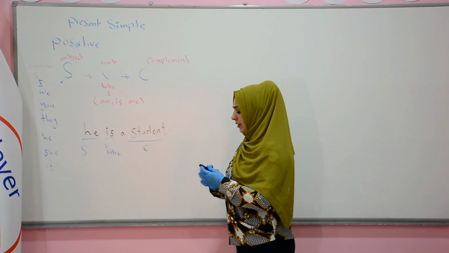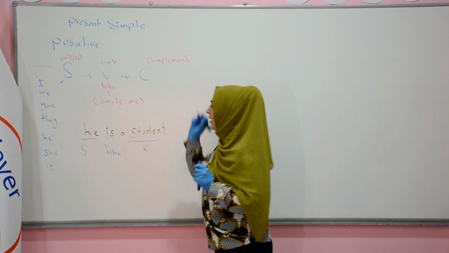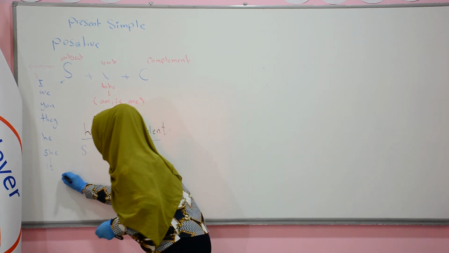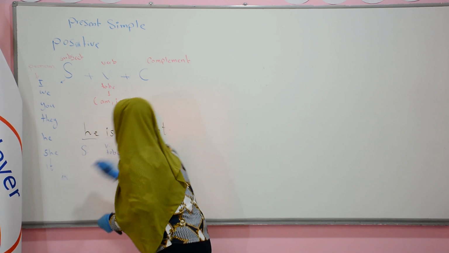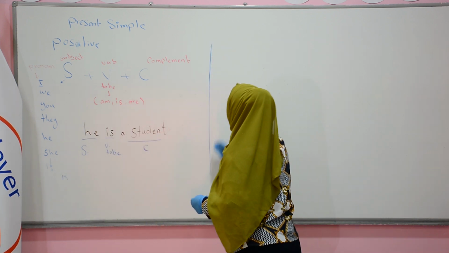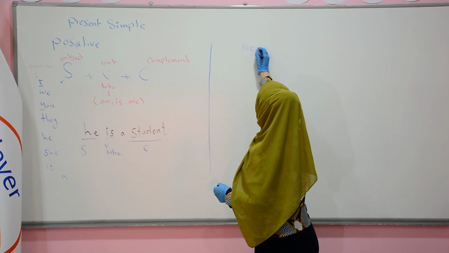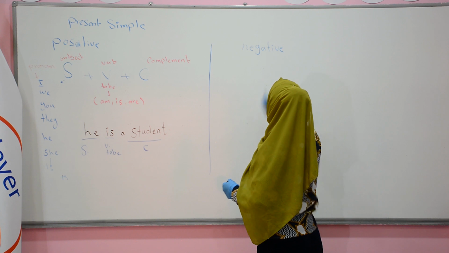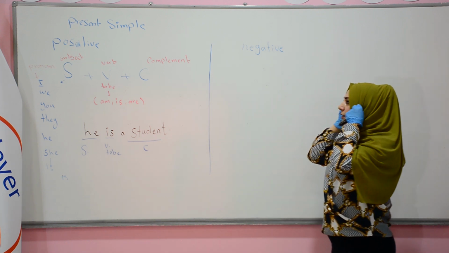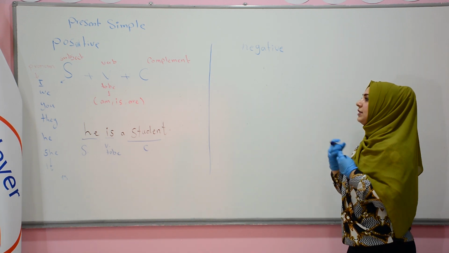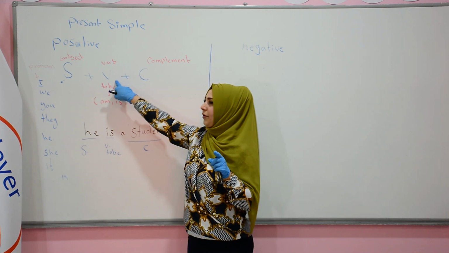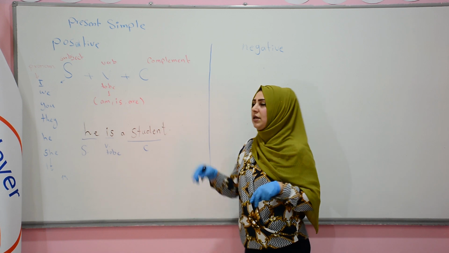Let me explain the negative sentence. What's the negative sentence? Negative means that we just add not to the verb. We just add not to the verb.